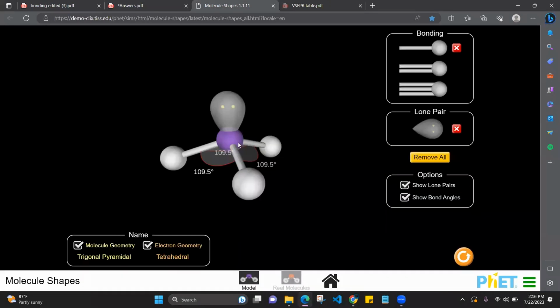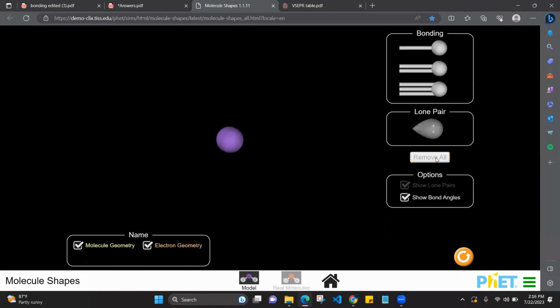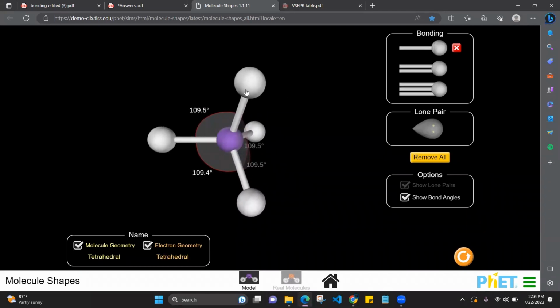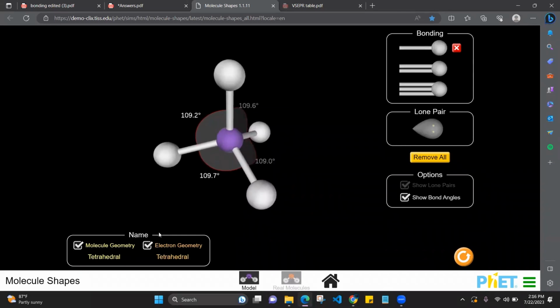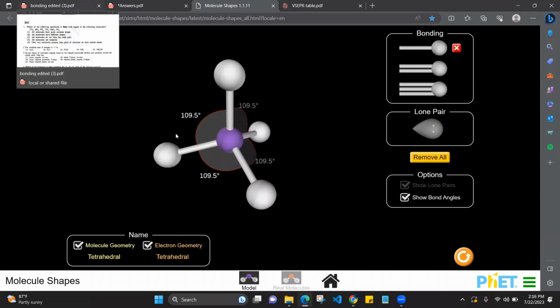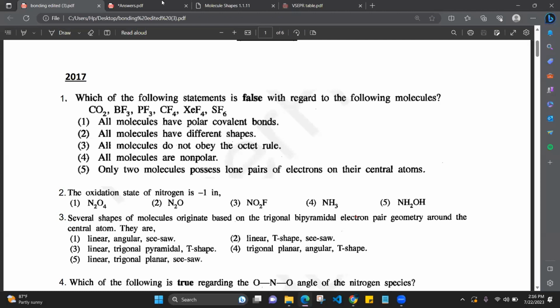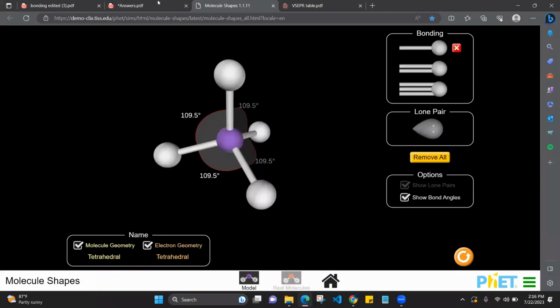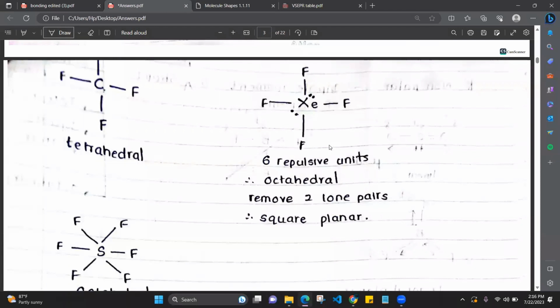Now CF4 is having 4 repulsive units, right? So 1, 2, 3, and 4. Both the molecular shape and the electron pair geometry is tetrahedral. There are no lone pairs. So the number of repulsive units is 4, right? No lone pairs. So 1, 2, 3, 4 repulsive units. 4 repulsive units means tetrahedral shape. Okay.